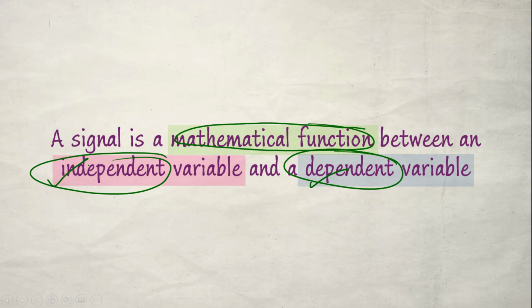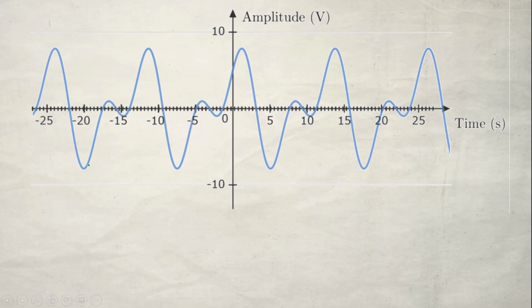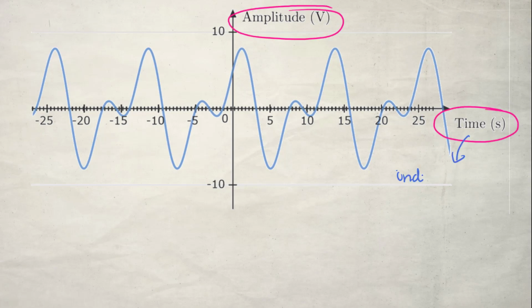So these three terms are important in the definition. There should be a mathematical function. That function should be between the independent variable and a dependent variable. Now let us see an example of a signal to understand more about this definition. So here I have shown a signal, and here time is the independent variable and amplitude is the dependent variable.